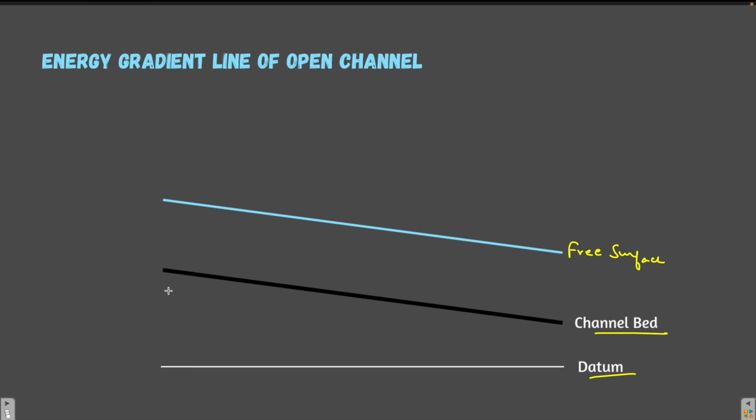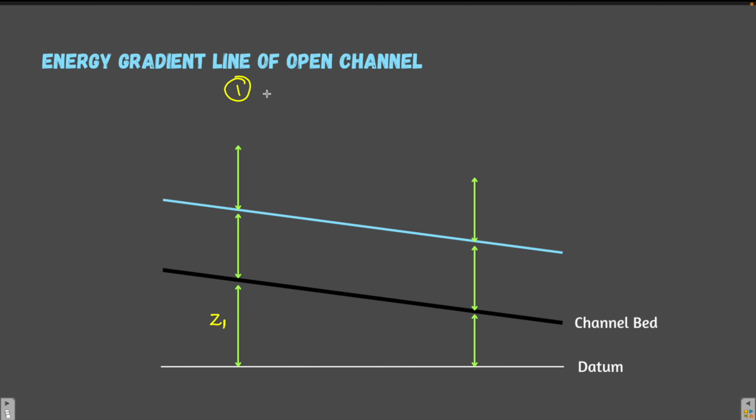The height from the datum is z1. Let's take two sections, this is section 1 and this is section 2. h1 is the height of the free surface from the channel bed.